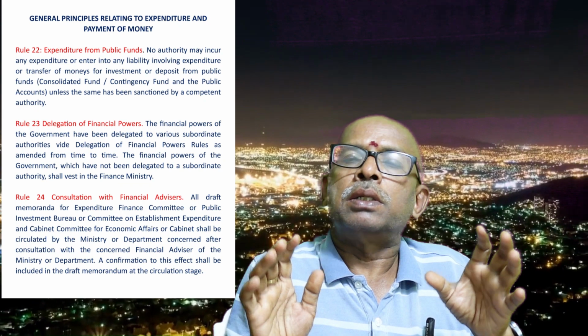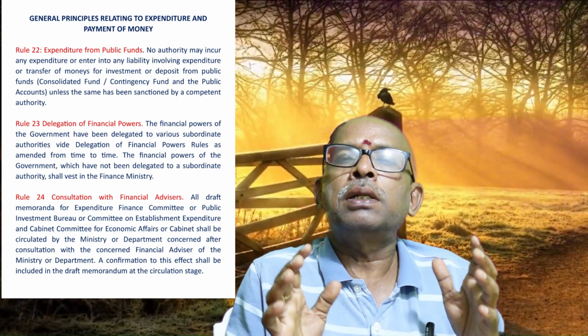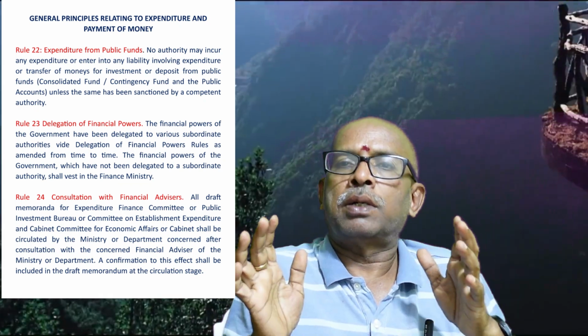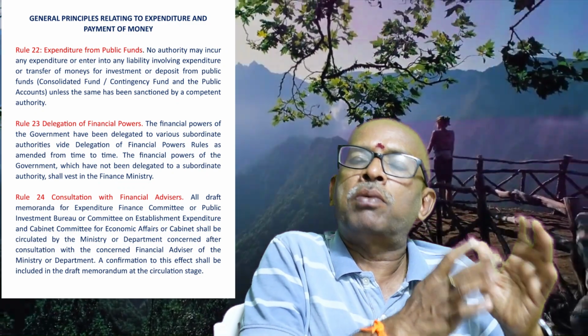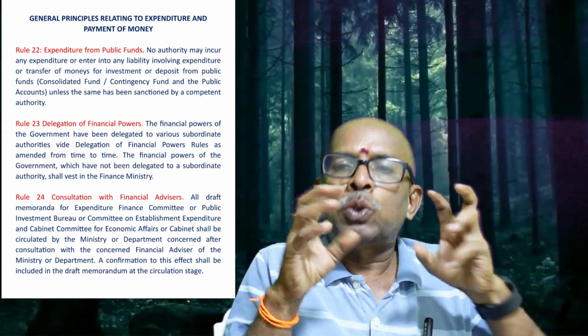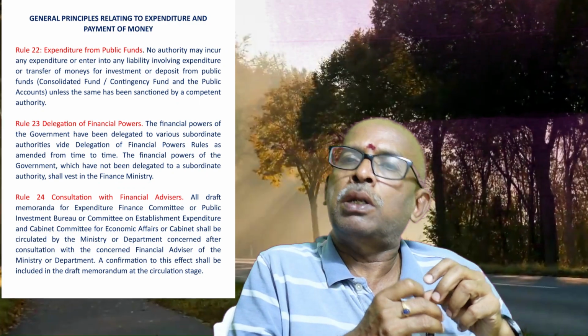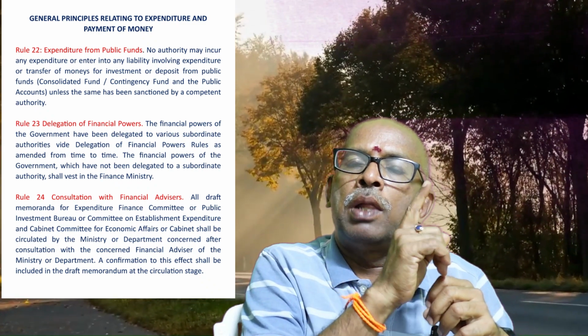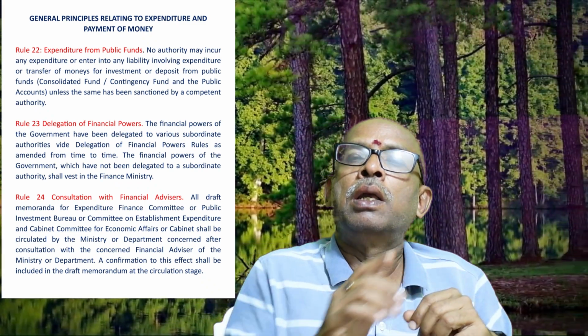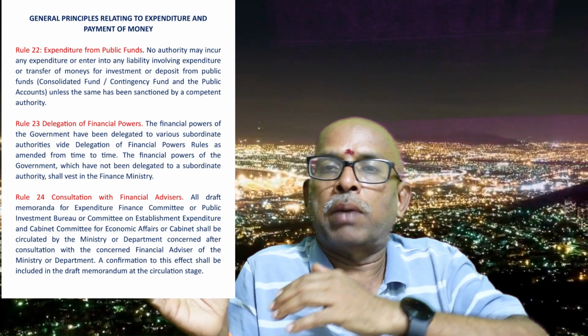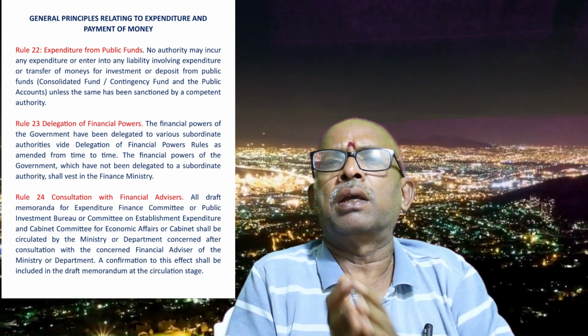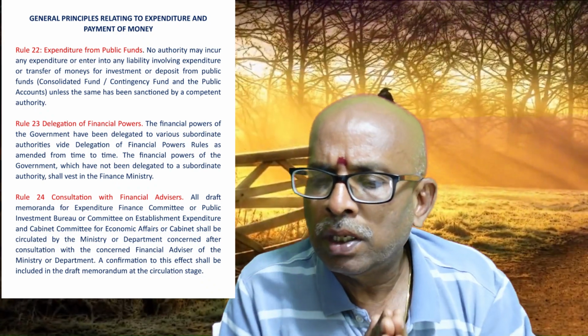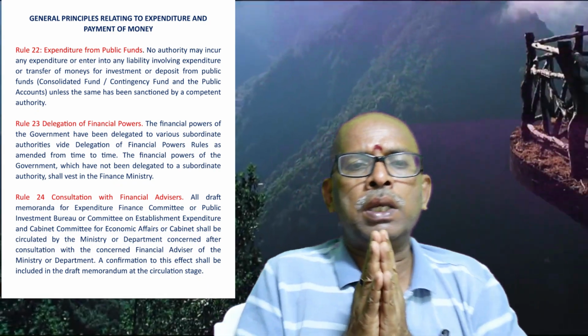The ministers and the cabinet function on behalf of the President. So they will exercise the powers of the President to the extent it is delegated to the department as presidential power. Then there are certain things that will go to the cabinet, but the government functions in the name of the President. This is one of the important parts.